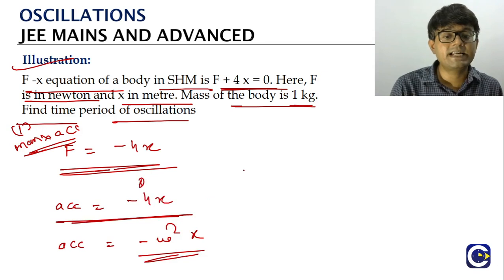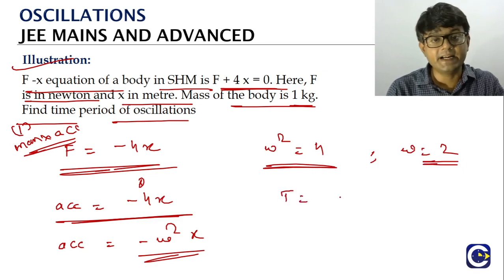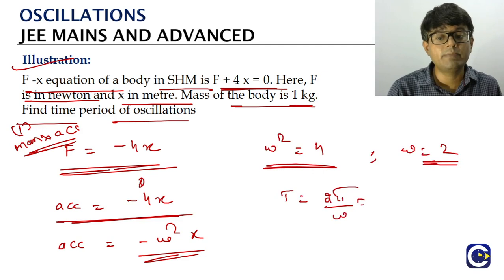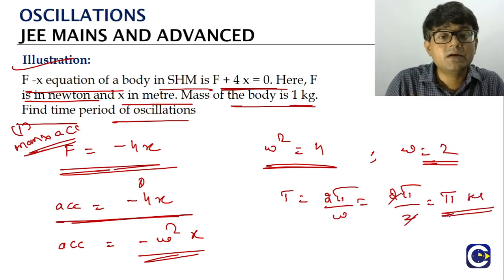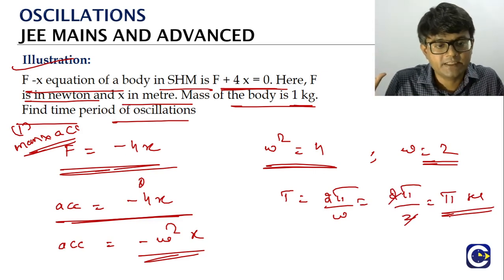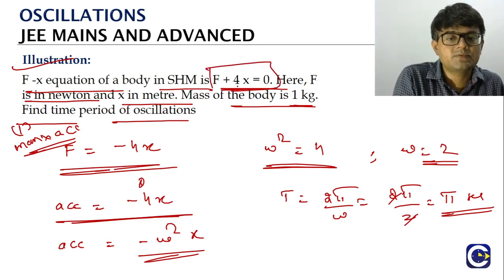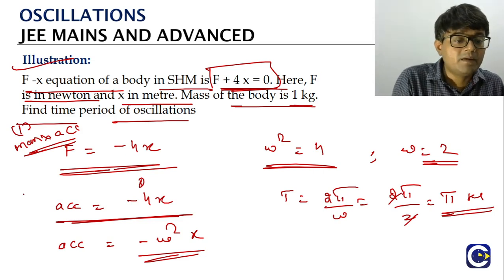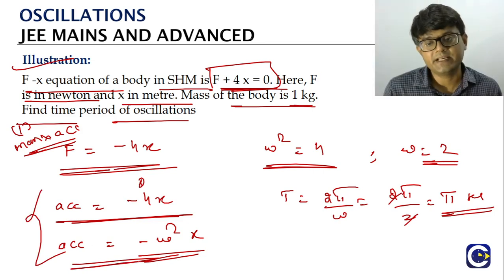Here if you compare, straight away we are getting omega square is equal to 4. From here, the omega value is 2. They are asking us the period. The period is 2 pi by omega, which is 2 pi by 2, that is pi. Everything is in SI units, so the period will be in seconds. So the period is pi seconds, approximately 3.14. So like this, when the SHM function is given to us either in force or acceleration form, by comparing with the standard SHM equation we can find the omega value, and from there we can find the period.